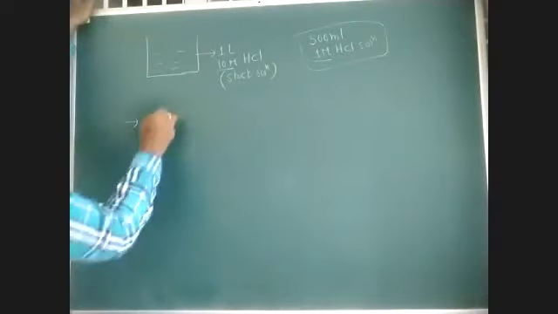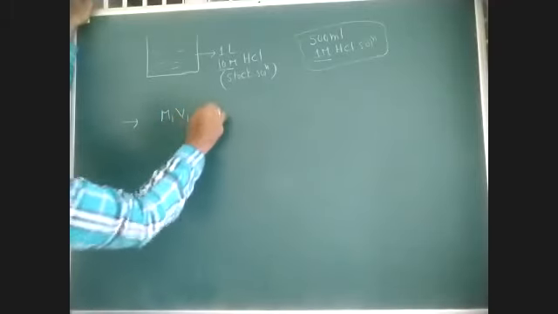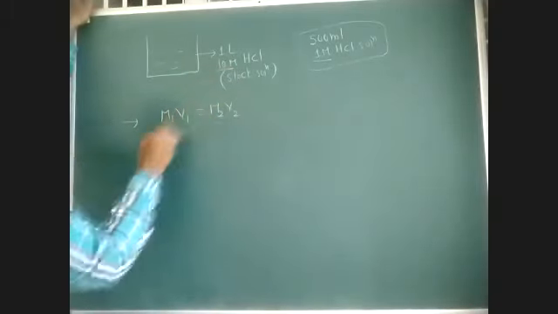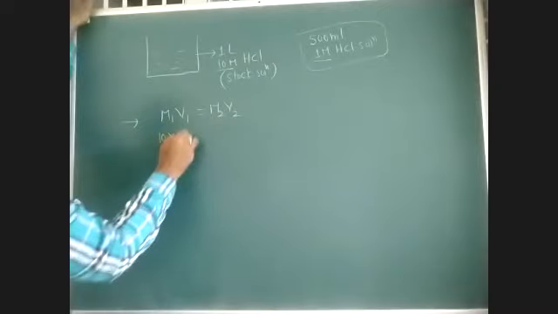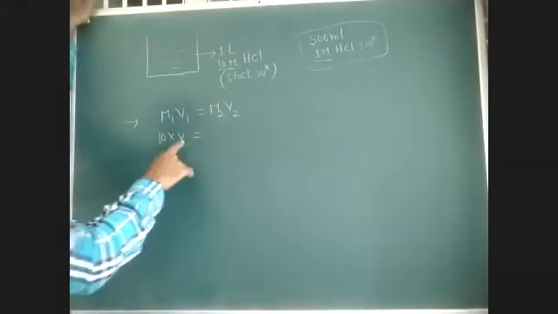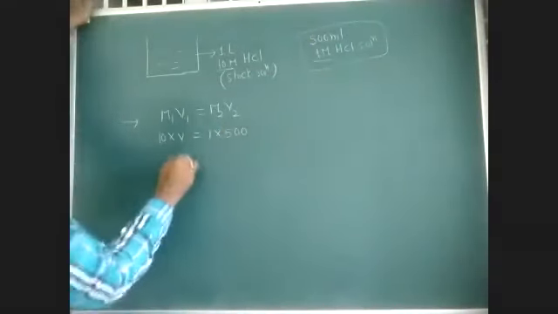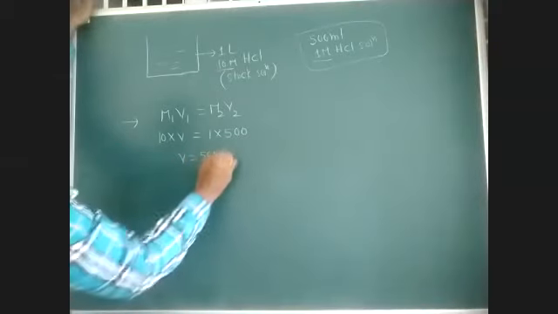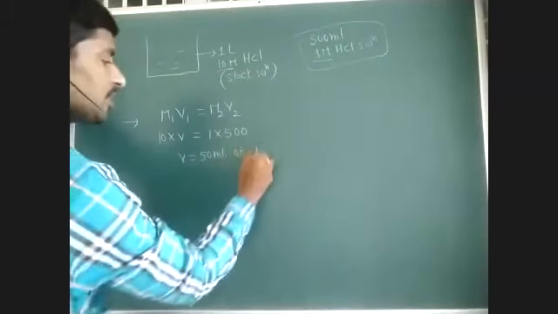So we have the dilution principle, M1 V1 is equal to M2 V2. Initial concentration is 10, and the volume of this 10 m HCl we have to take is what we need to calculate. Final concentration we want is 1 m, and final volume of solution we want is 500 ml. So V is equal to 50 ml. So 50 ml of 10 m HCl we have to take.